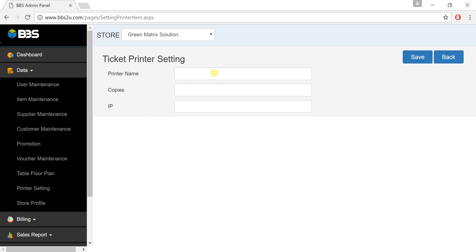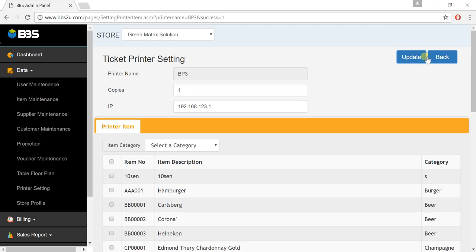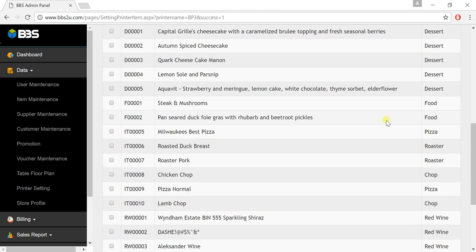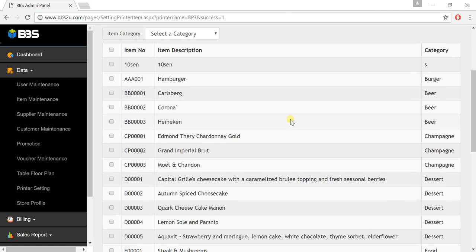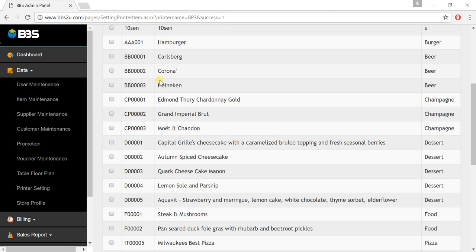It's like printer name, just BP3, how many copies I print, and IP. If you've got it, just key in the IP and save. Then the new item will be shown here by the IP, item select.